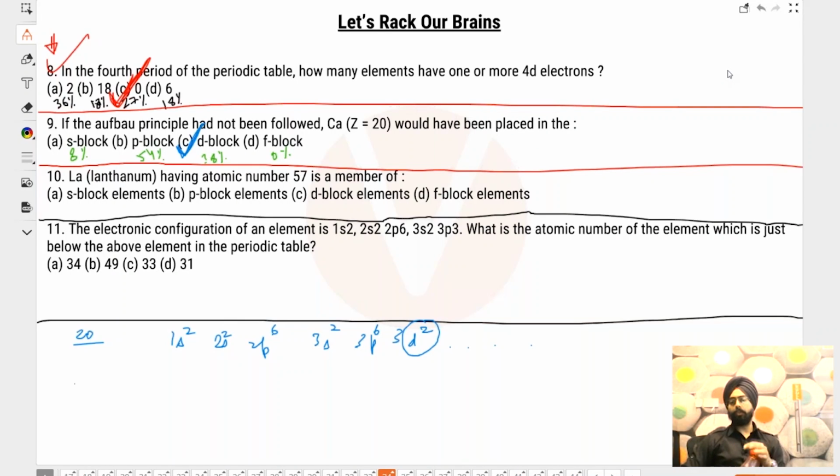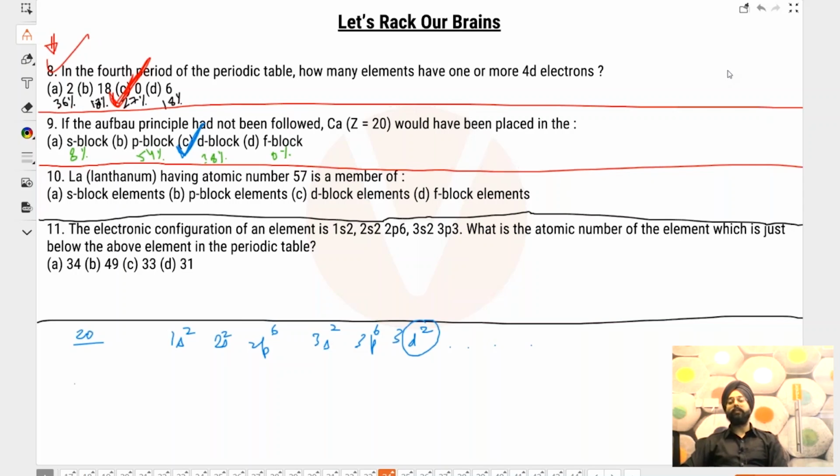Vaibhav, nahi yaar. Socho, socho. Bhavansh, think again. Just look at the electronic configuration of lanthanum. Open ptable.com. Look at the electronic configuration of that. You have to put these elements in place because of their last electron.